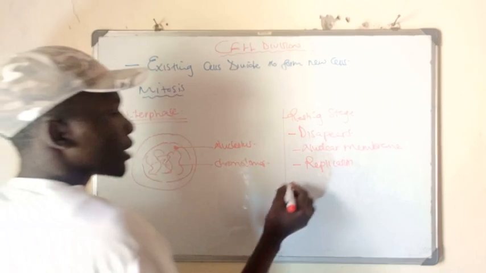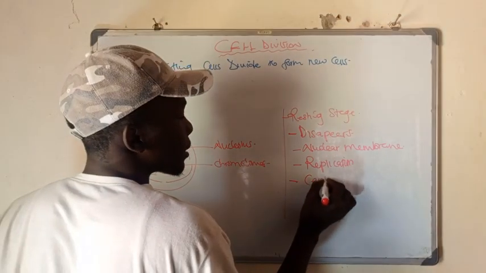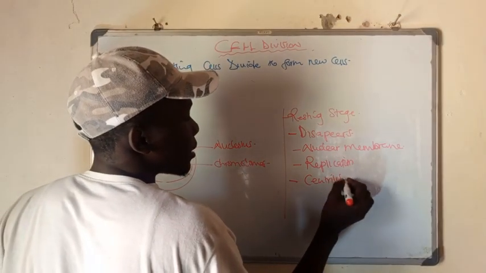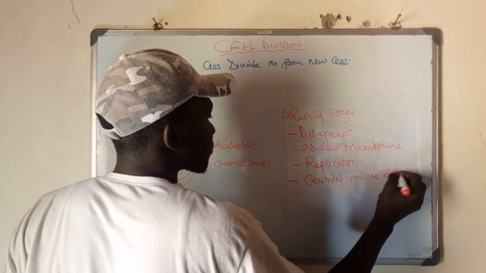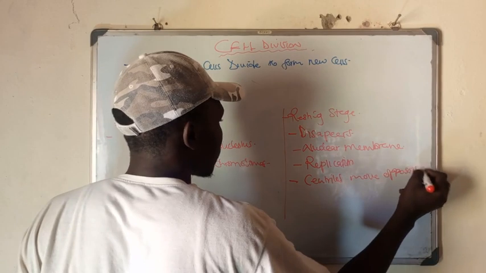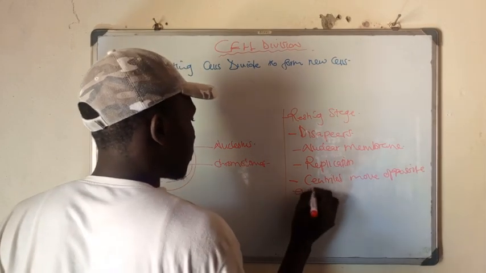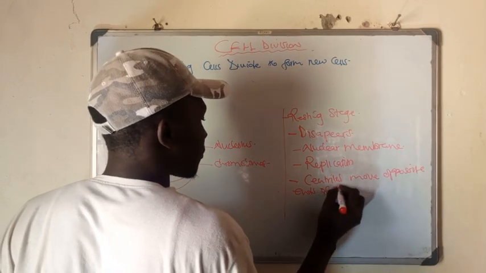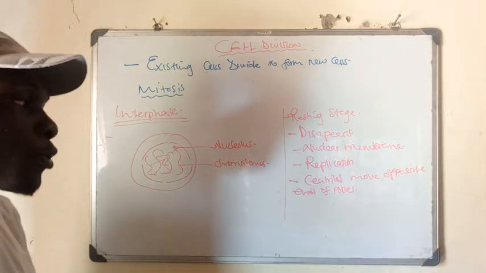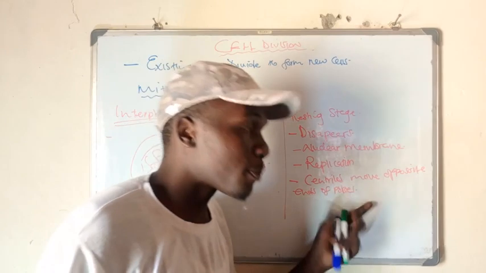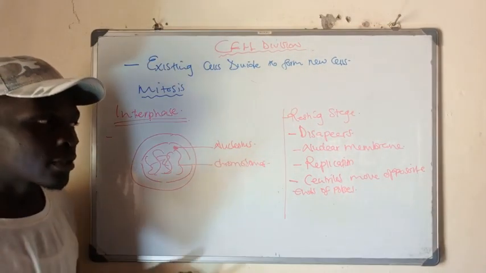Apart from that, you can also have centrioles. Centrioles move to opposite ends. So the centrioles will now move to opposite ends of the poles. Now, what are these centrioles?